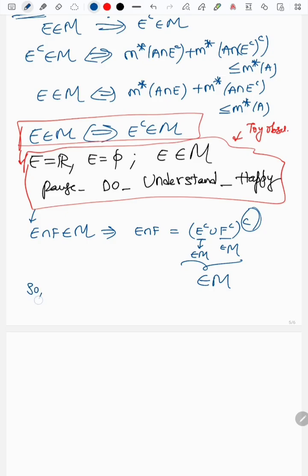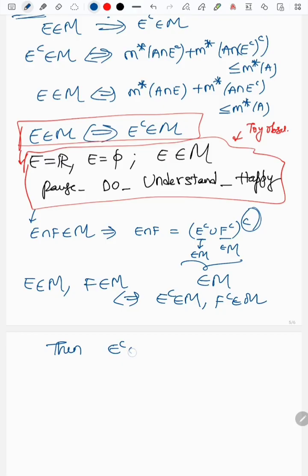So in a sense, E belongs to M and F belongs to M. This implies E complement belongs to M, F complement belongs to M. Then E complement union F complement belongs to M, and E complement union F complement whole complement belongs to M. That is the same as E intersection F belongs to M.